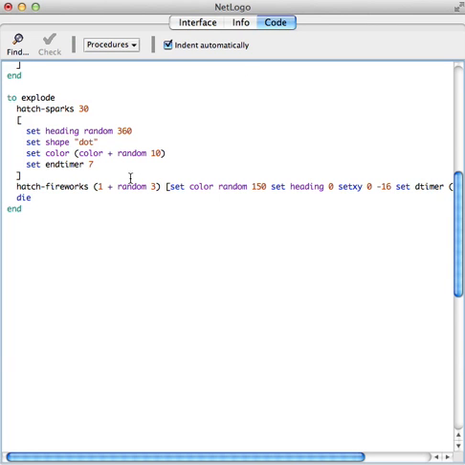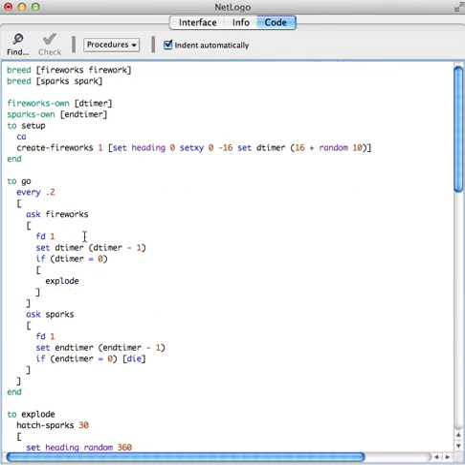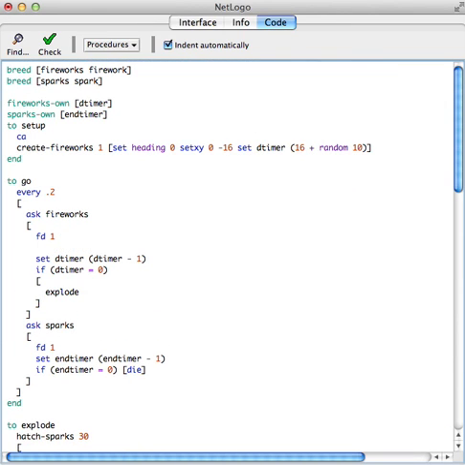Right, so all mine are moving straight up. So instead of just telling the fireworks go forward 1, let's say right. Oh, it's going to be 10 plus random 20. Or 10 minus random 20, so it could turn right 10, or it could turn right negative 10.